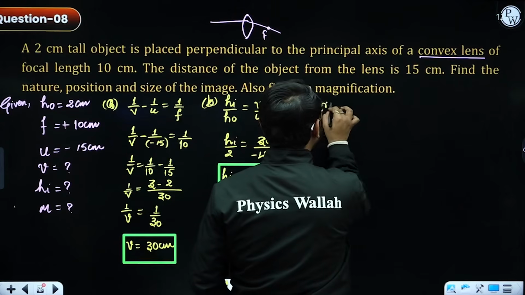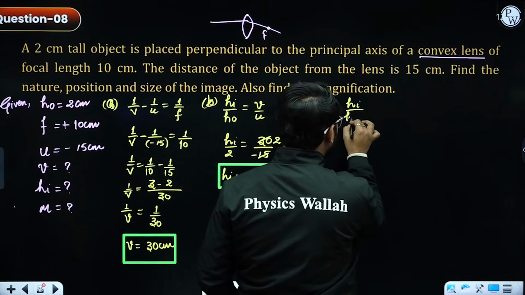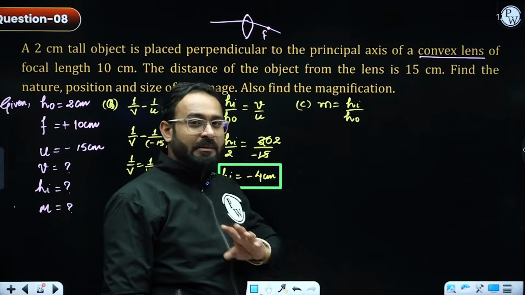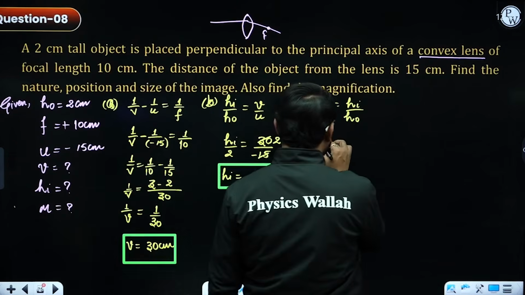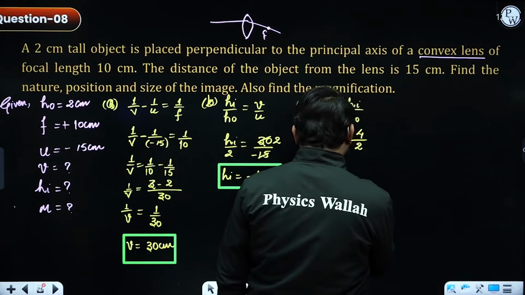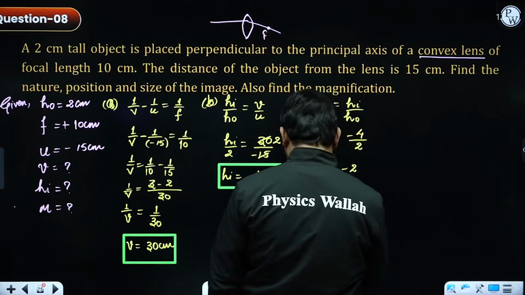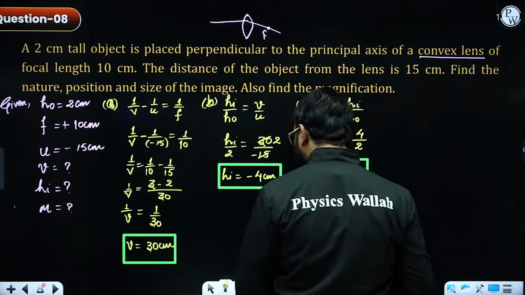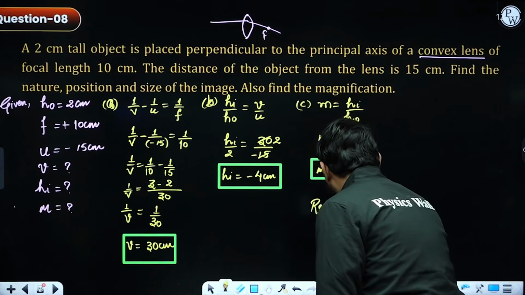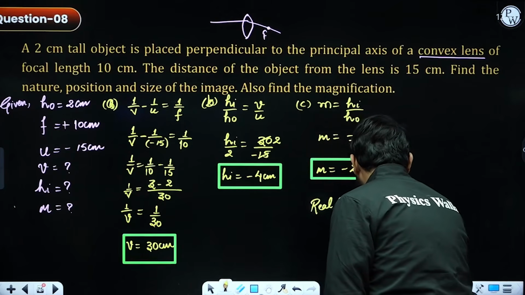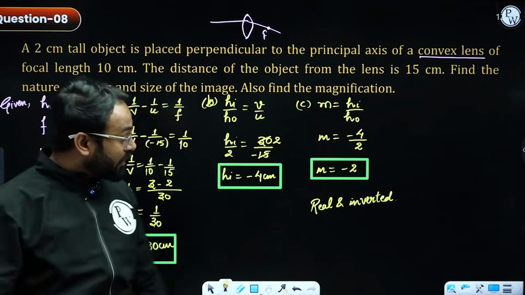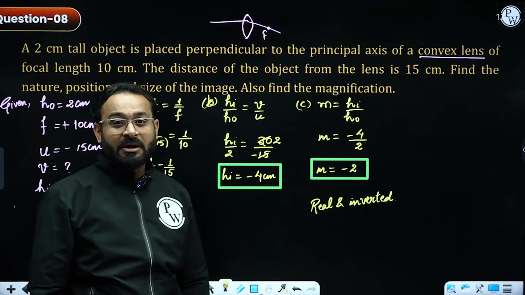Part C, that is magnification. To solve this, you can either go with HI upon HO, or you can even do V upon U. In both ways, you would be getting your answer. So magnification: height of image is minus 4, height of object is given as 2, and the magnification that I have got is negative 2. Because the magnification value is negative, the image is real and inverted. If the value of magnification is positive, the image will be virtual and erect. Since we have got the negative value, it will be real and inverted.